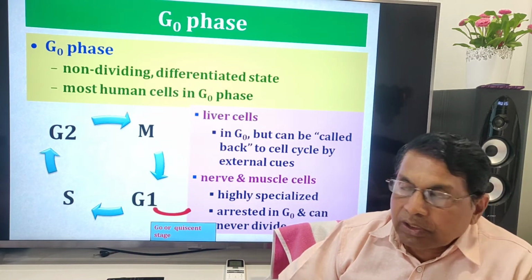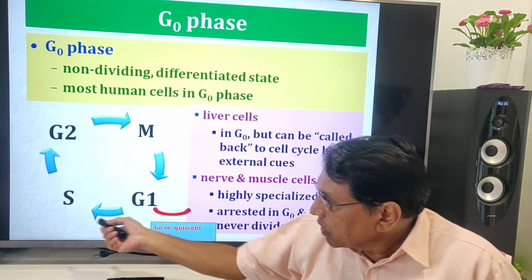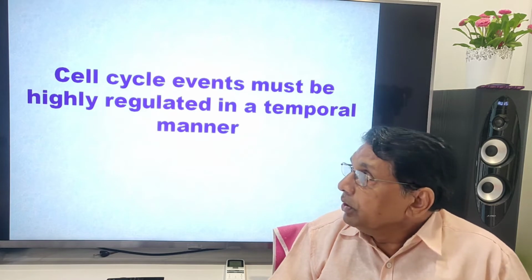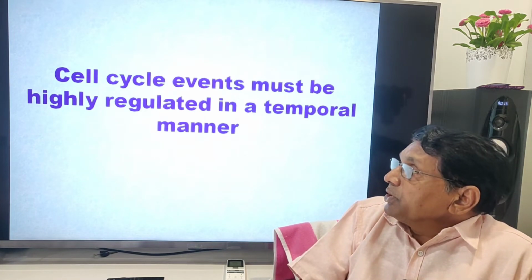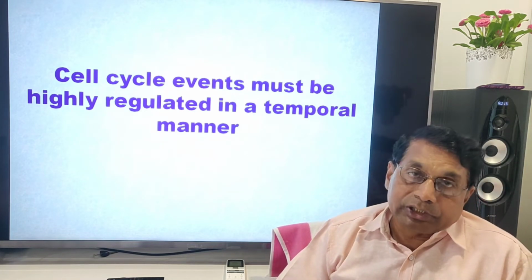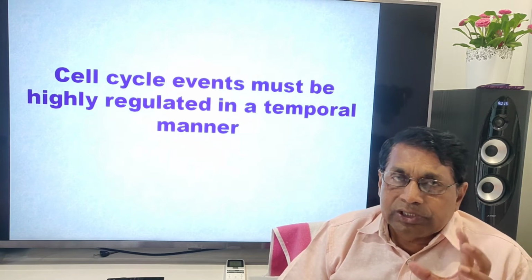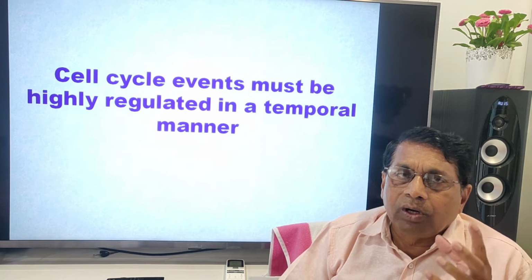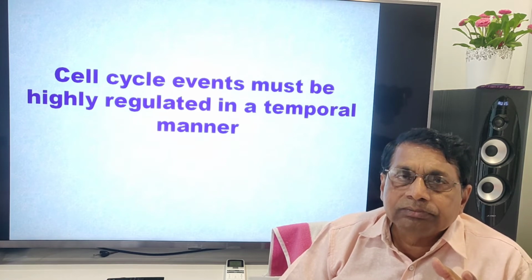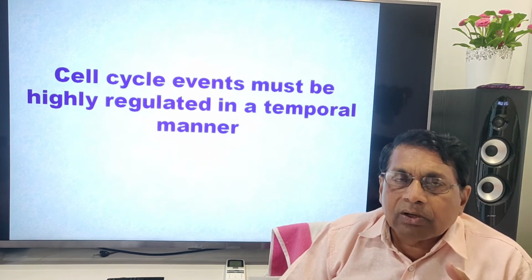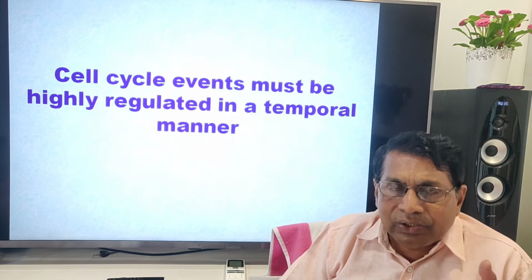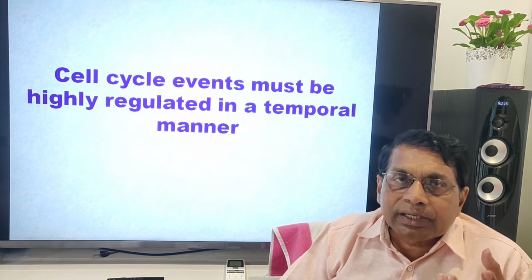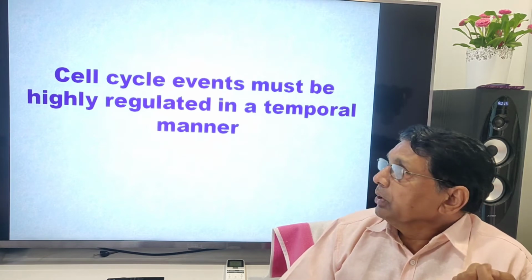Or if the cells are required, those daughter cells also again participate in the cell cycle. Then cell cycle events must be highly regulated. So this is an area where intensive research is going on. What decides the cell cycle, whether to divide or not? How is it regulated? Because cell cycle events are closely linked to cancers.